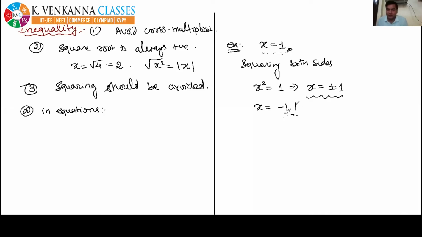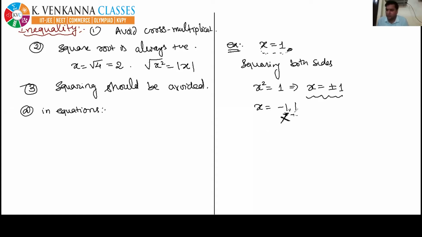Okay, so let's check our final answer with the original problem. x equal to minus 1. If you put x equal to minus 1, it will not satisfy the given equation. Minus 1 is equal to 1? It is not satisfying. So that's why we have decided that this is an extra solution. So let's remove it because it is an extra solution.